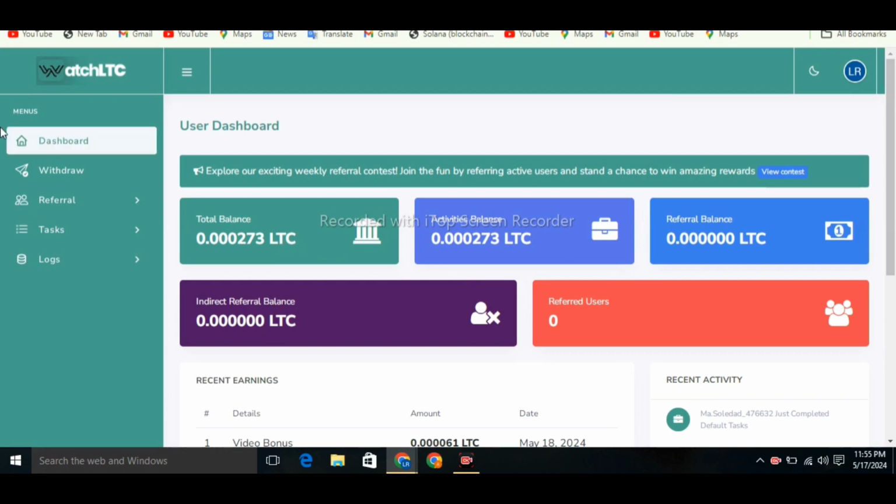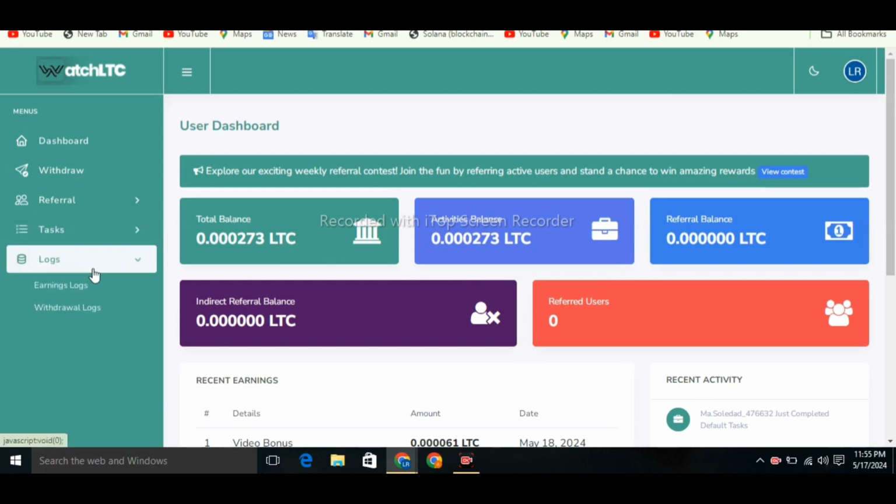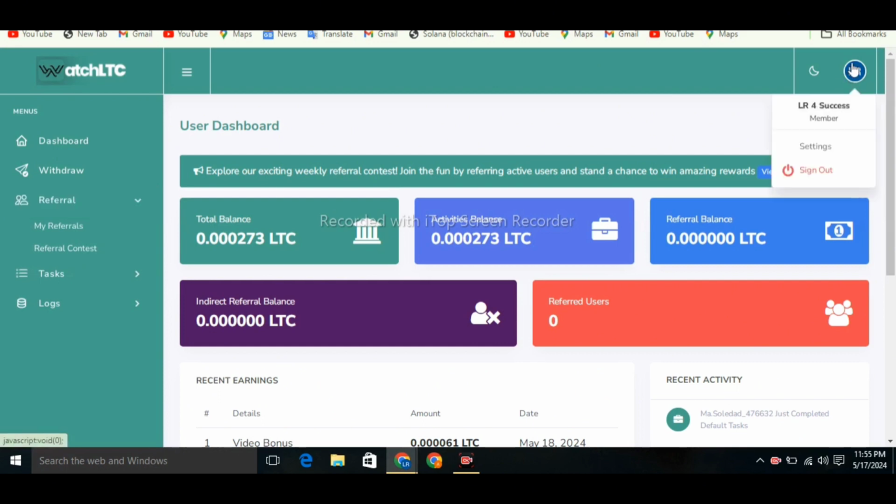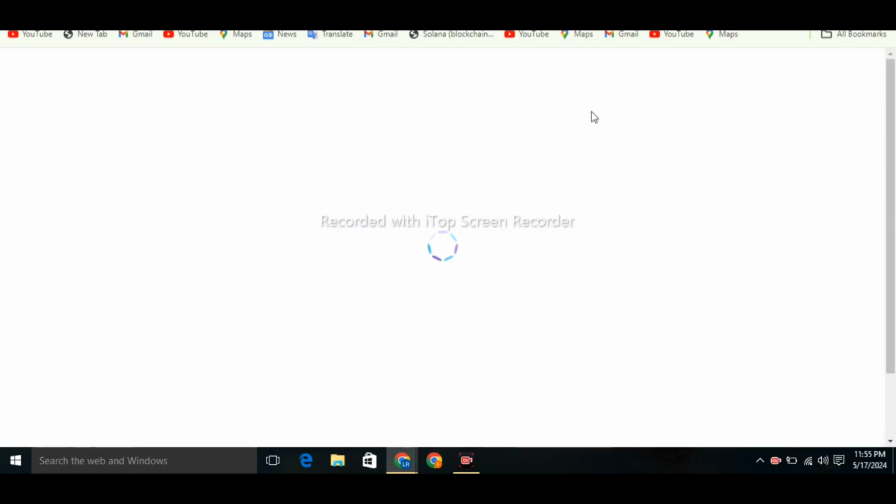Click on the log option now, and here you can see the earning log, withdrawal logs. Scroll down more and the referral system. Here you can check out, we have another option over here. Click on the settings option now, and you will come over here.